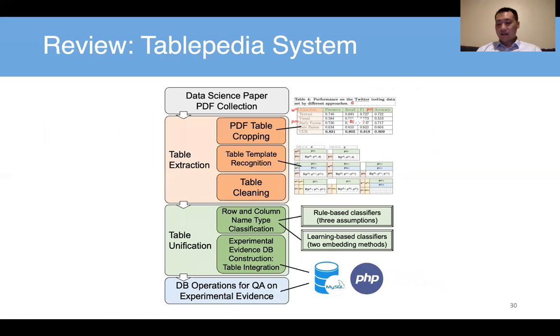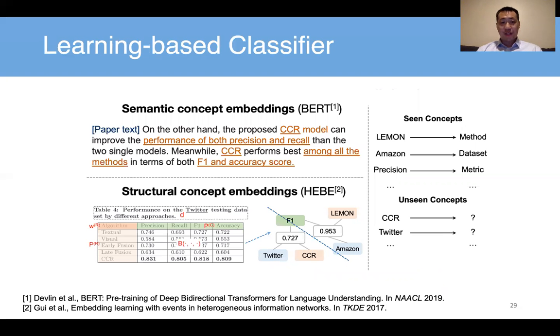And the 3 kinds of embedding features that we use in the learning classifiers are the concept embedding, where we run BERT to get this concept embedding, and the other is HEBE. We run this heterogeneous network embedding learning to find the representations and build a classifier with these features.